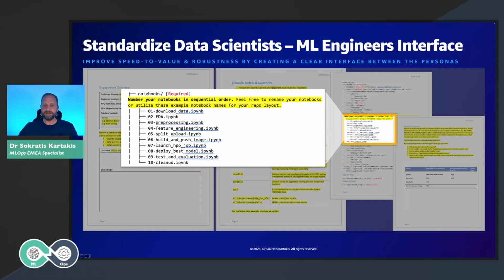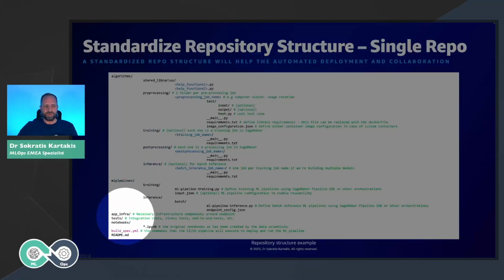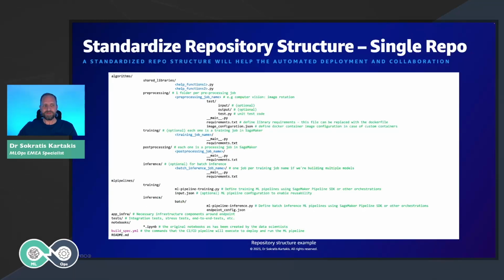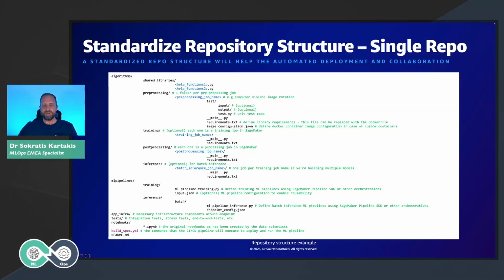The next step is to see how we can structure the actual repositories. In this example, we have three main folders. The folder here at the bottom is the notebooks folder. This notebooks folder contains exactly the code that I described earlier. Then we have another folder, algorithms. In this folder, we store the code for all the different steps of the ML pipelines. In this particular example, we have split the steps into different step types.